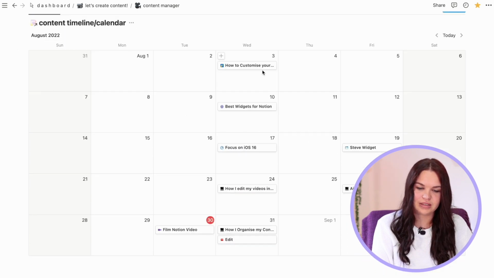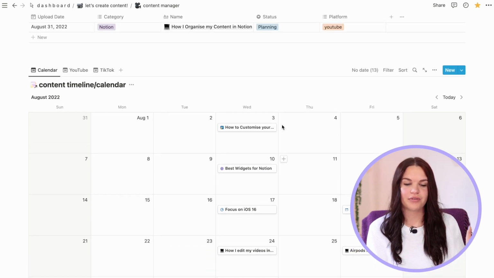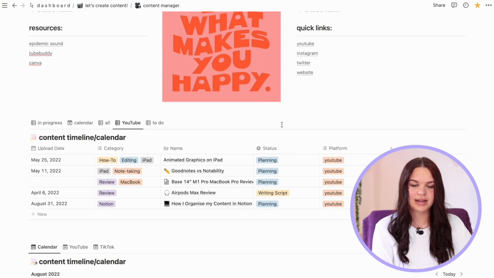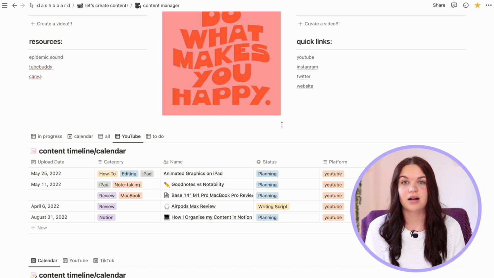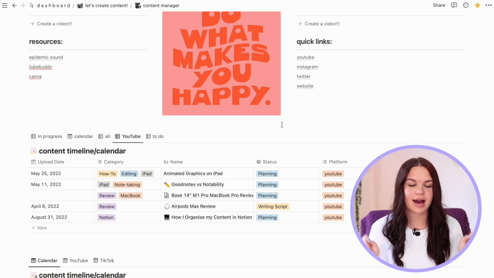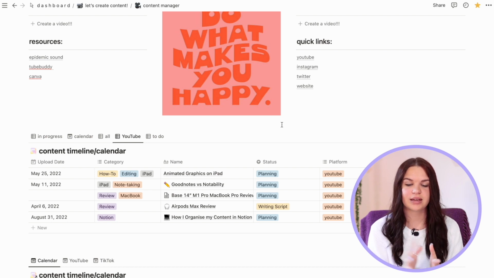But this is the main view that I have, that I can see an overview of everything I have in the month going on. That is generally how I set up my Notion for content creation and planning videos, how I plan my videos generally, the kind of outline.